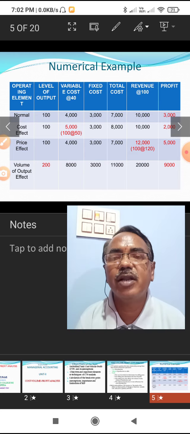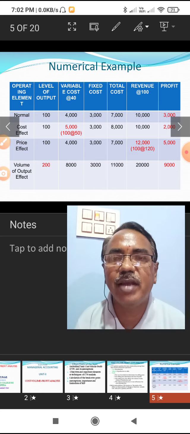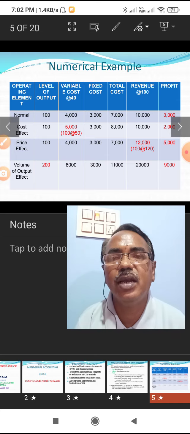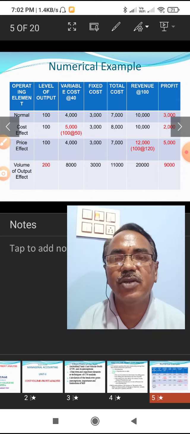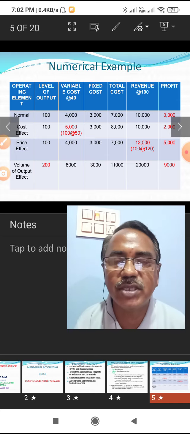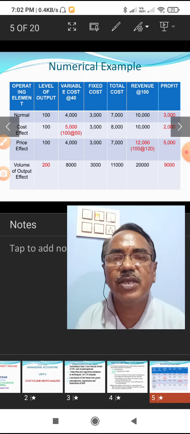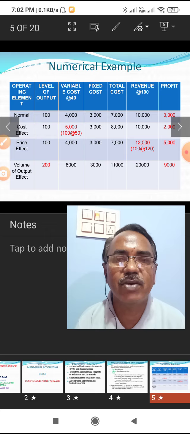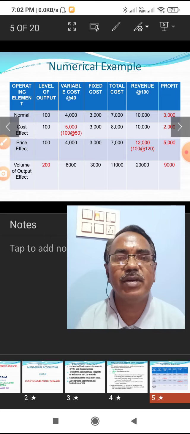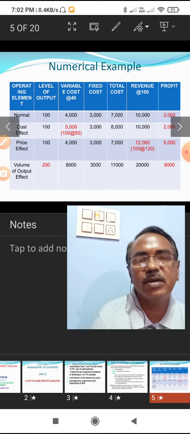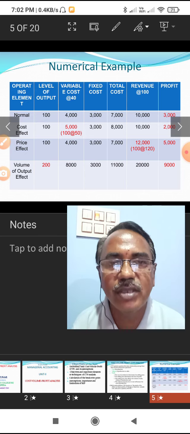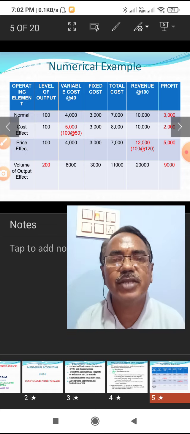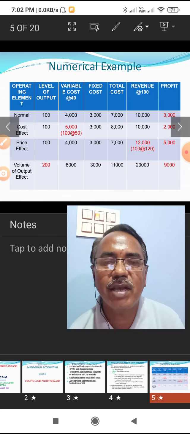Let us examine this relation with a numerical example. In normal production, say 100 units are produced and the variable cost at the rate of 40 rupees is 4,000. Fixed cost is assumed to be 3,000. Here the total cost is 7,000. The sales revenue at the rate of 100 rupees per unit is 10,000. The profit is 3,000.